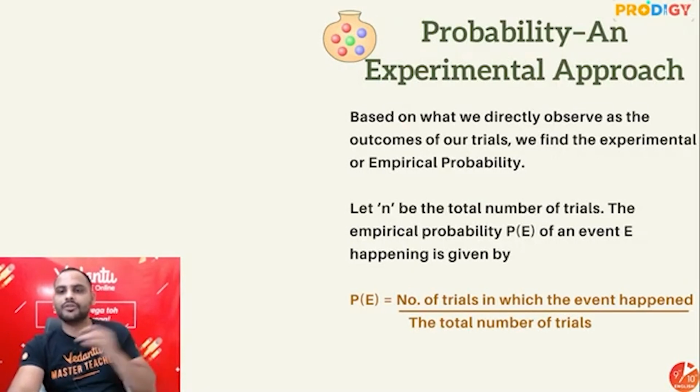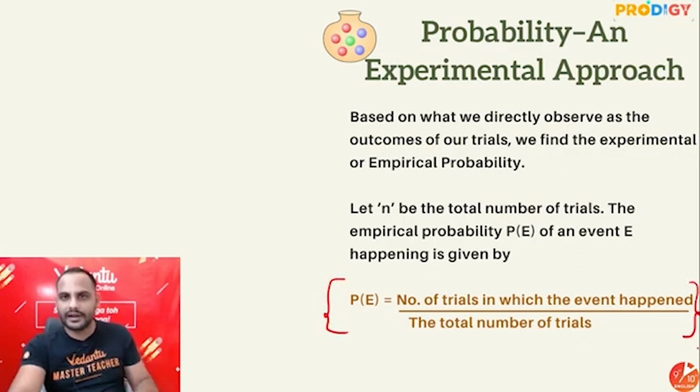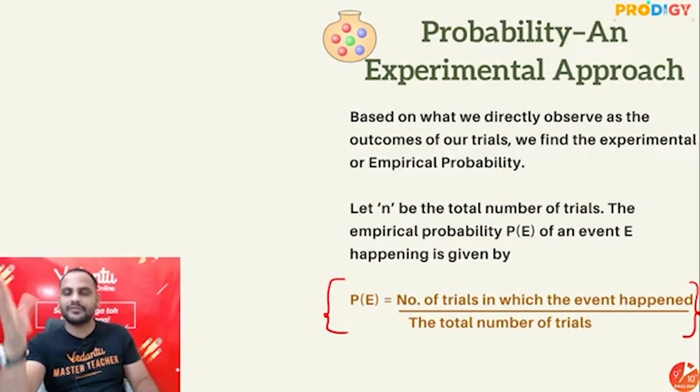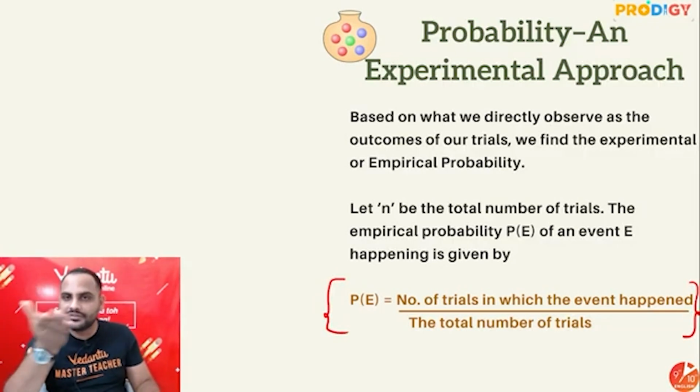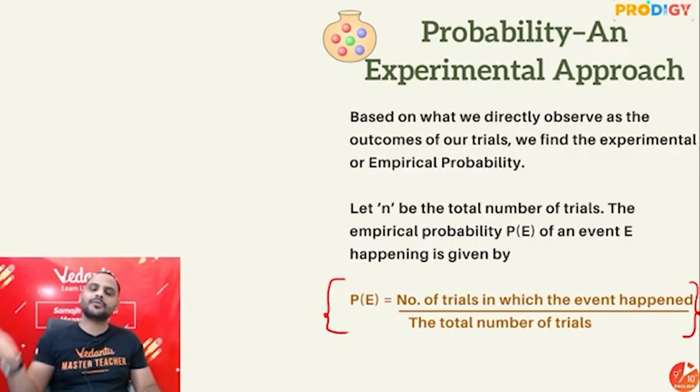All right, now the formula for probability is pretty easy, guys. It is number of trials in which the event happened divided by total number of trials. Any experiment will be performed, number of times, number of trials will be given, and in those number of trials, how many times you have got what result.